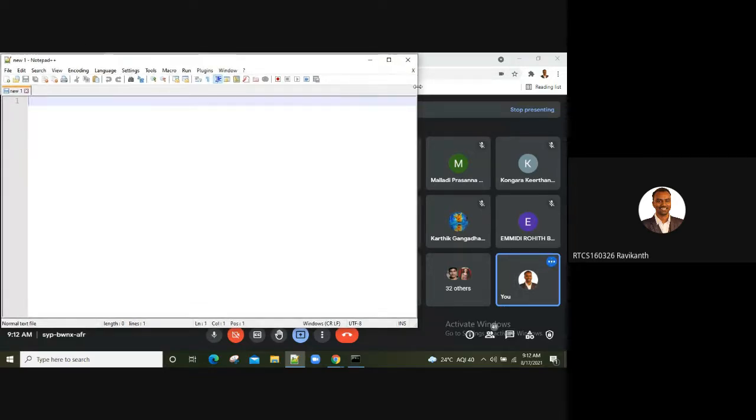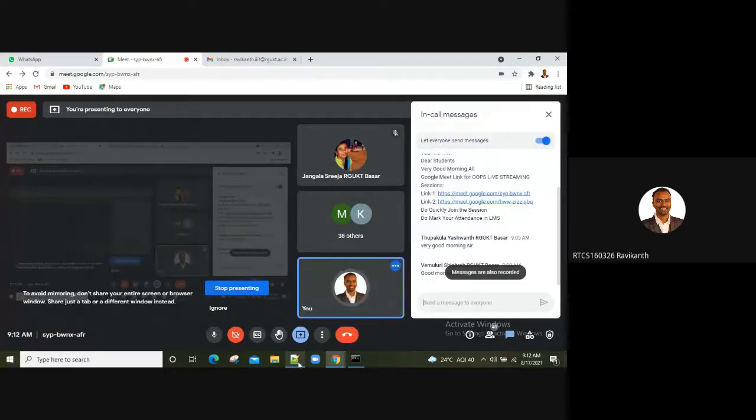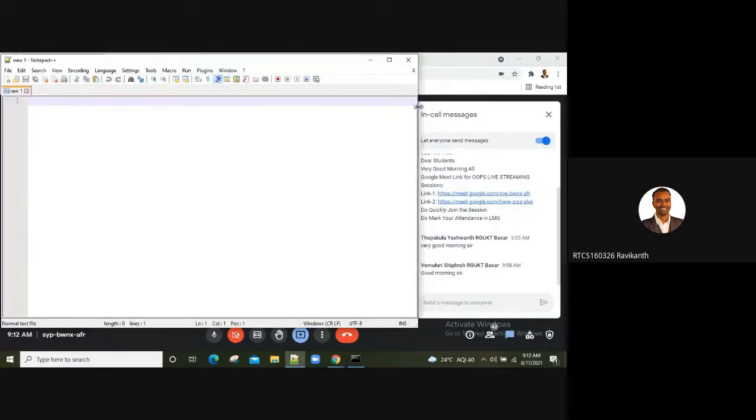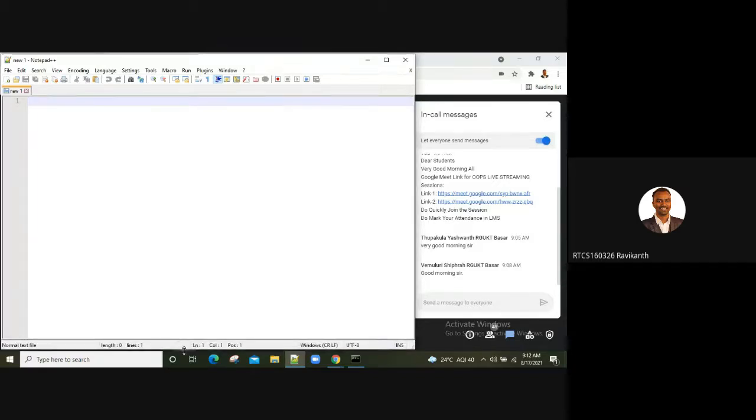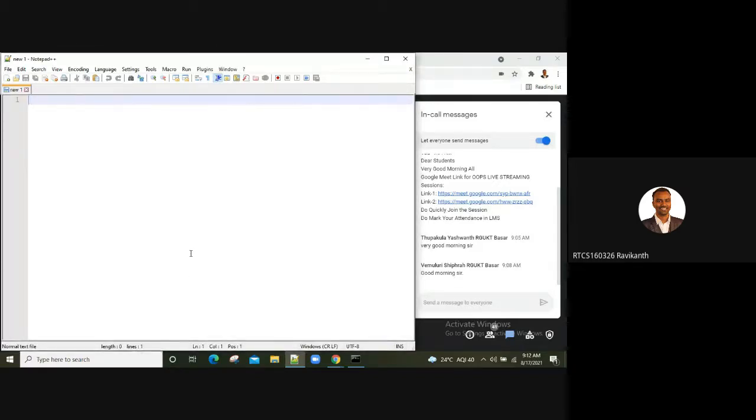So again, I've got a question from one of our students saying, "Sir, can you explain the difference between string and string buffer, and which one is recommended? Then what is the difference between mutable and immutable?" Of course, we are working with a concept called strings here. So which is mutable and which is immutable, guys?